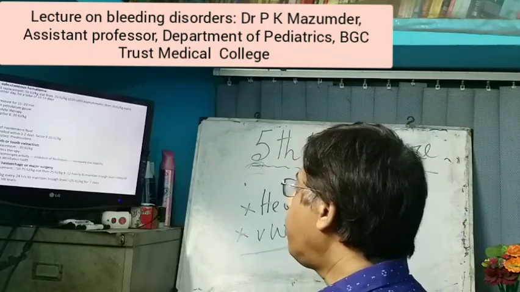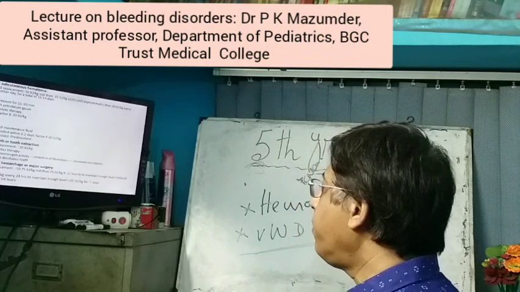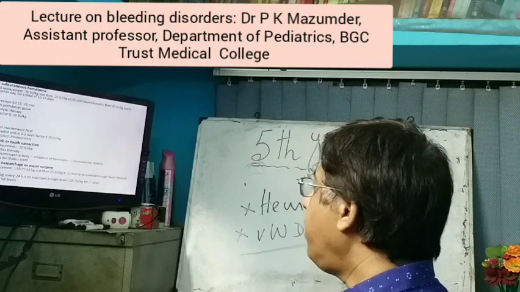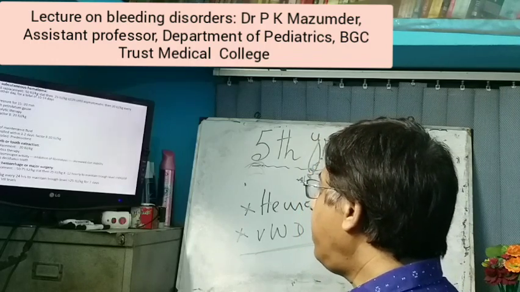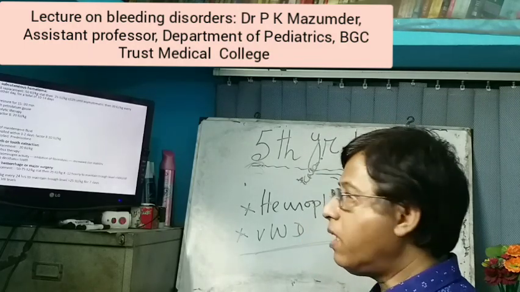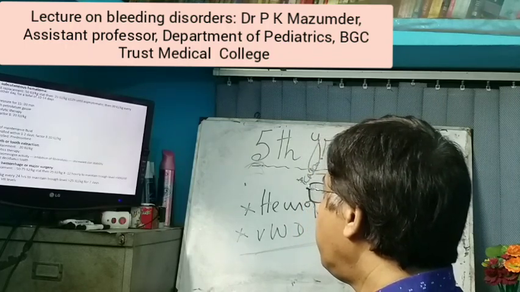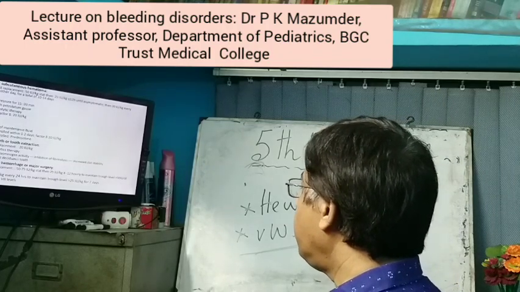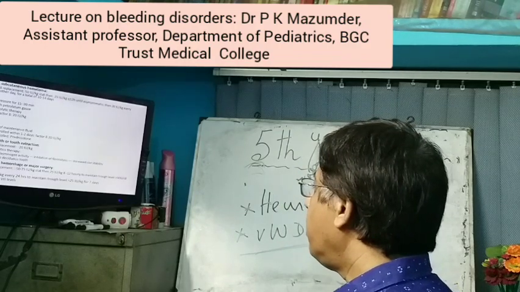If it is a tooth extraction, factor 8 replacement should be done before the extraction, and antifibrinolytic therapy may be given. If life-threatening hemorrhage or major surgery, factor 8 replacement is done before major surgery, 50 to 75 units per kg stat, and monitor factor 8 levels.